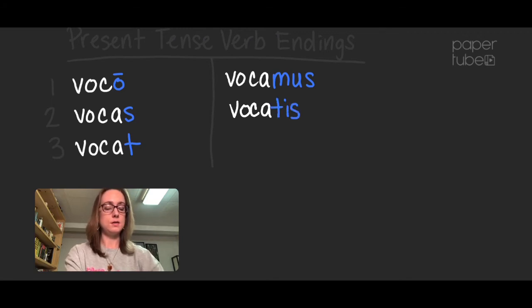Tis is the ending. And vocant. And the nt is the ending for the they form. So you see there, I've got your verb endings in blue and the stem, which is just the beginning part of the verb, and we'll talk about the stem more later, in white. So the beginning part of the verb is in white.